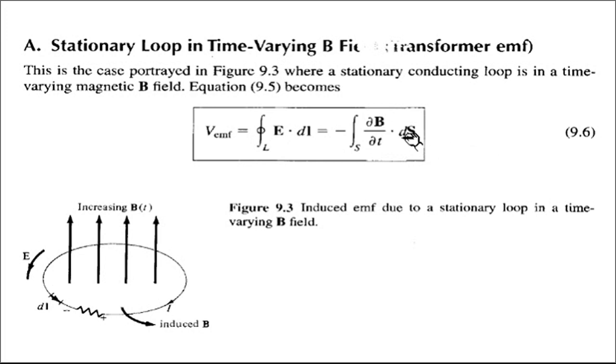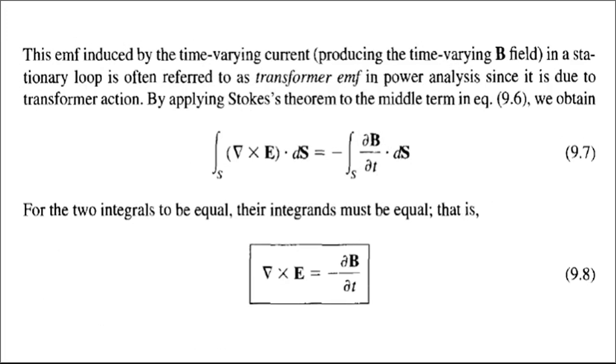Now see, this is the time varying field Maxwell's equation. This is important from the examination point of view, where we can consider a loop carrying a current, and B bar is varying with respect to time, and whenever this current passes, the EMF will be induced in it.